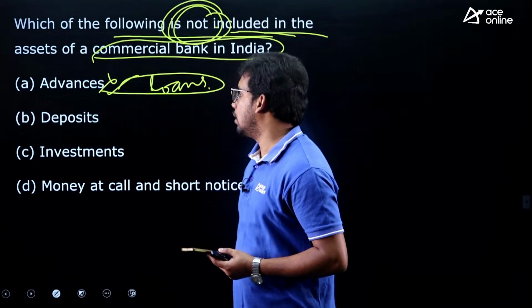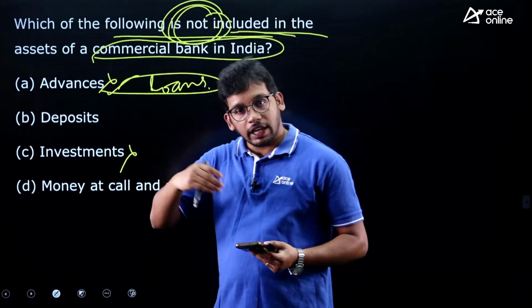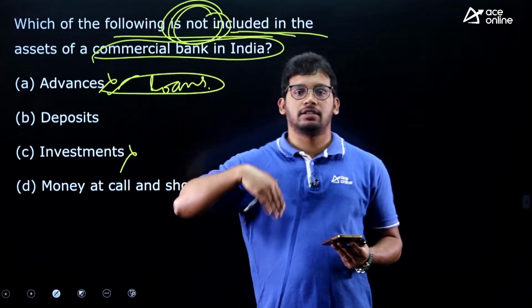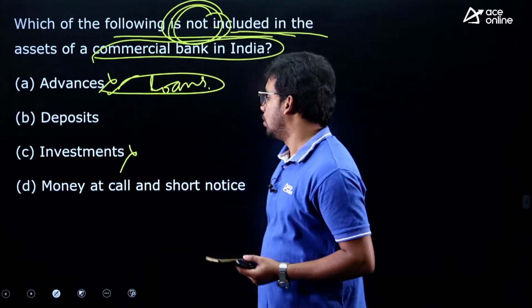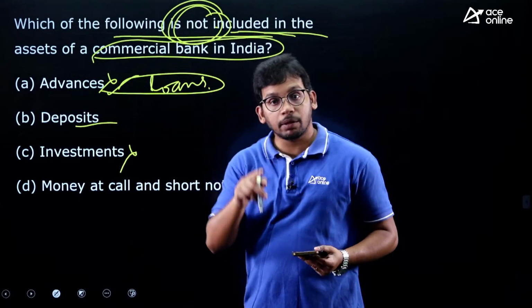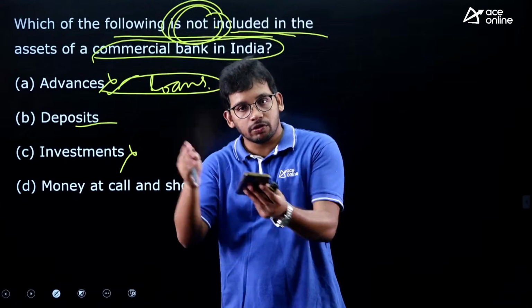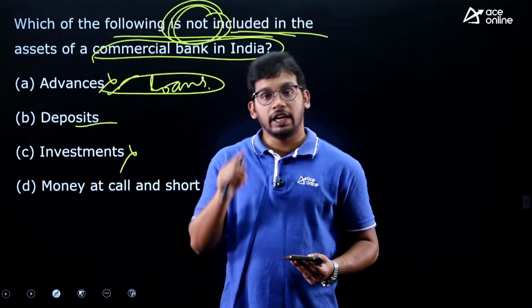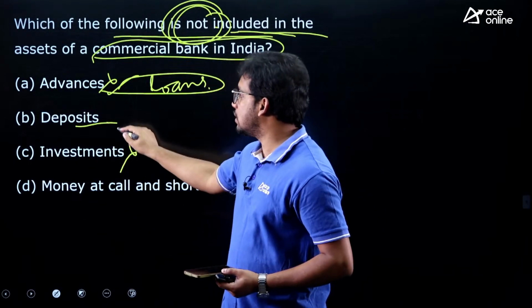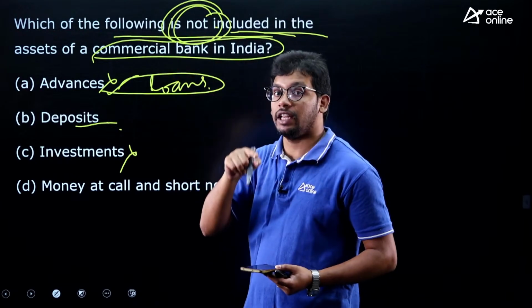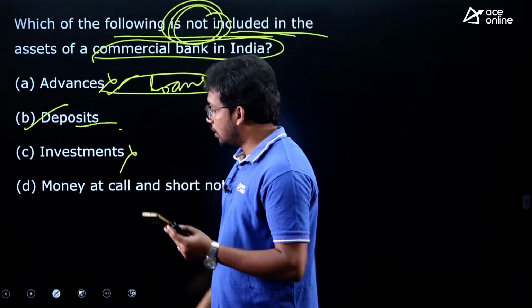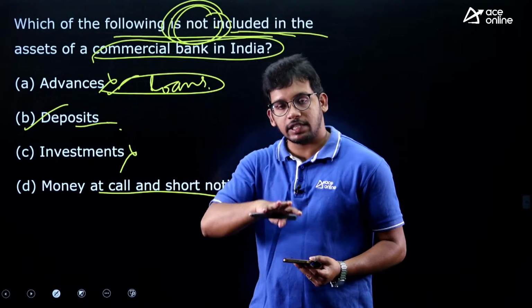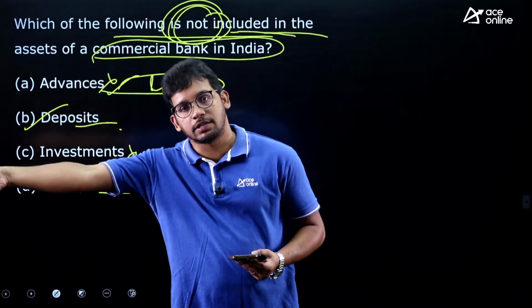So this is incorrect. Investments, whatever investments the bank has made, for example in the road sector, they are going to get returns, a share of the profit. So this is also an asset. Then deposits, whatever money you deposit in a bank, say you have saved 10,000 rupees, it is not an asset of the bank, it is a liability, they need to pay it back to you. It is an asset for you but not for the bank. So deposits are not part of assets, they are a liability. So this is the answer, right? Money at call and short notice means the money that a bank, say SBI, has borrowed from another bank, ICICI.